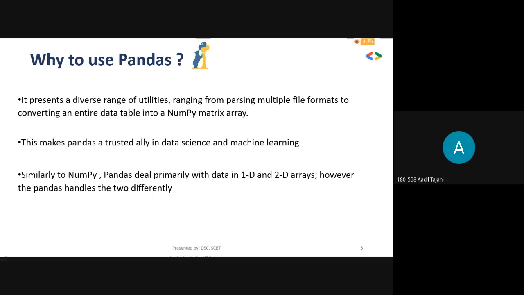Similar to NumPy, pandas also has 1D and 2D arrays, which are known as series and data frames. We'll cover it in the hands-on session. In NumPy, the operations for 1D, 2D, or ND arrays are very similar, since those are just dimensions, but for pandas, there are different utilities for 1D and 2D arrays.